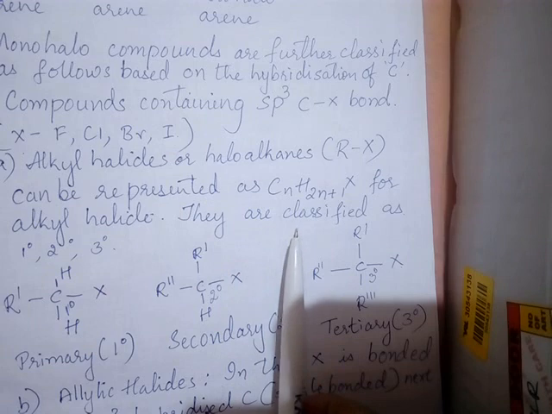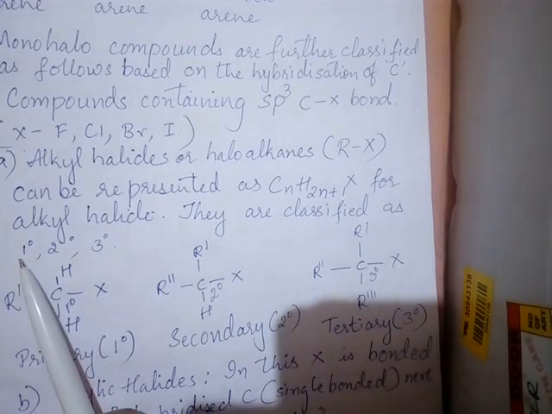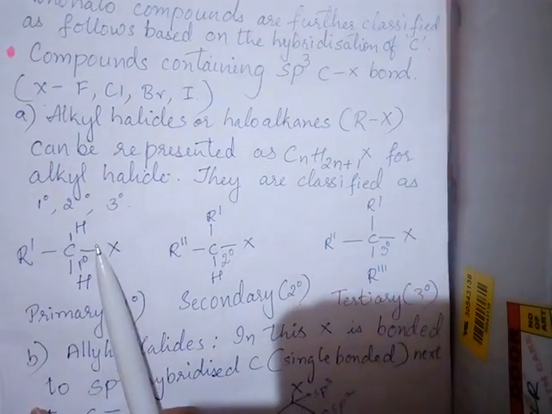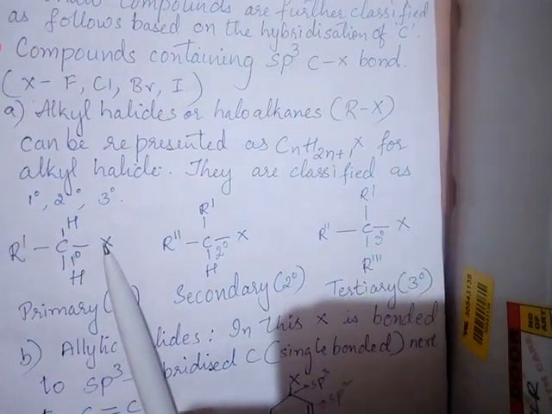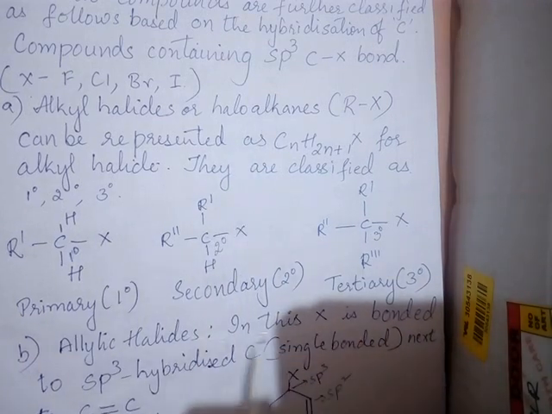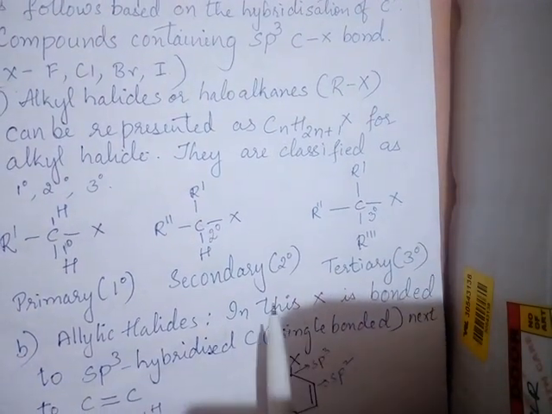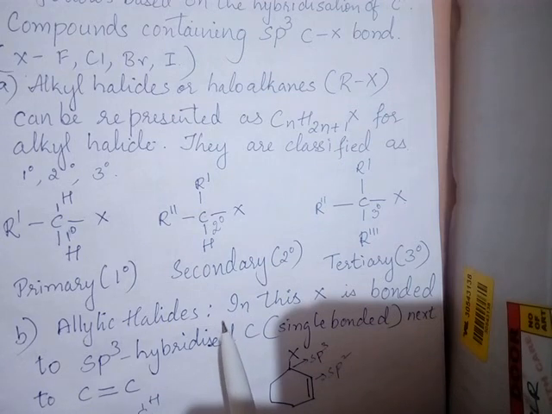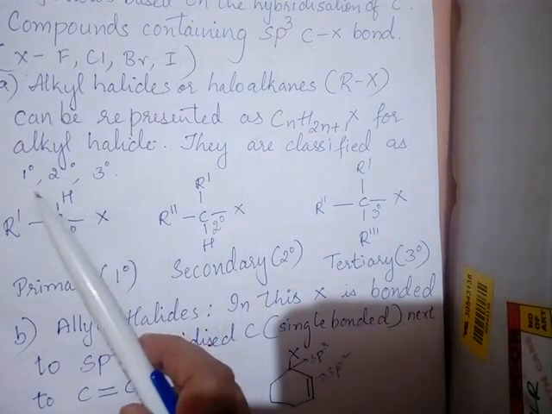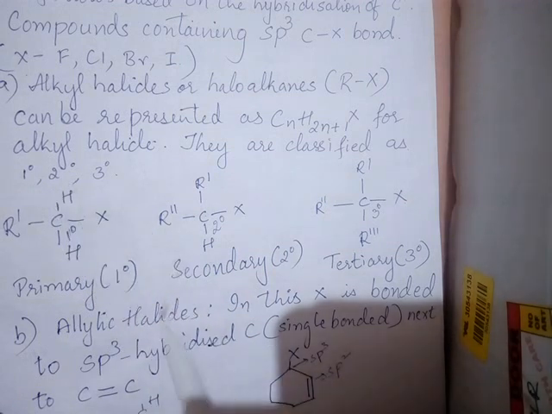So these alkyl halides are classified as what? Primary, secondary, tertiary. We classify alkyl halides as primary, secondary, tertiary. So it is all under sp3 hybridization itself. So sp3 hybridization means what should be there? Carbon to carbon should be only single bonds. And in that, what do primary, secondary, tertiary carbon mean?